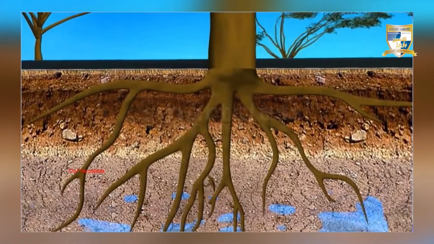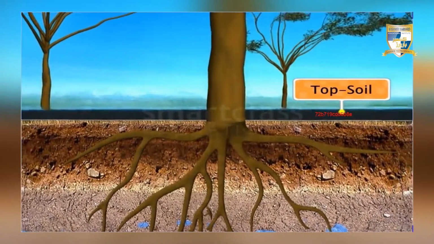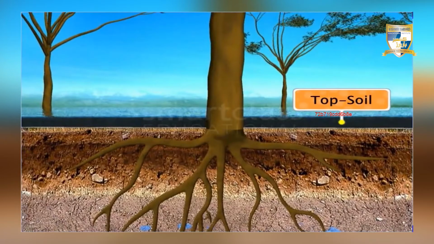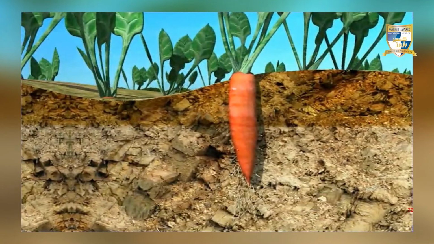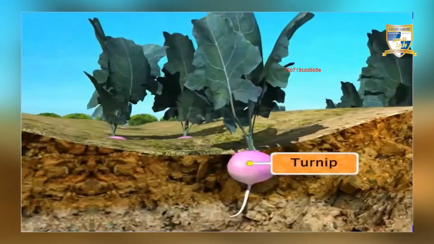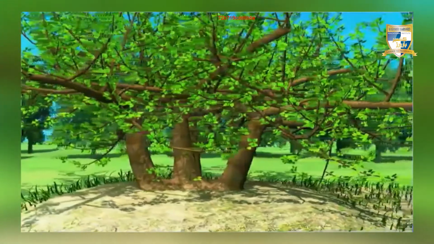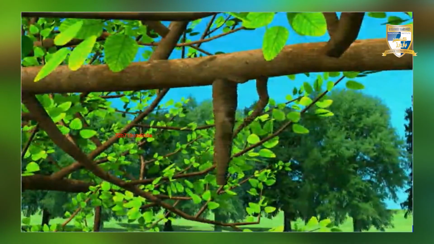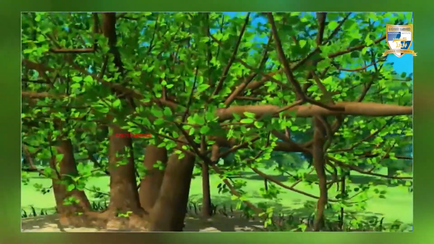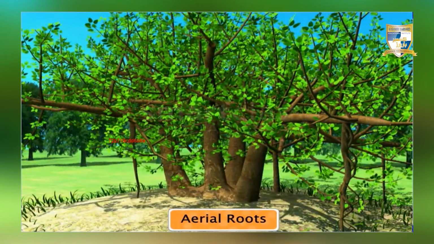Roots bind to soil particles and prevent the topsoil from being washed away by water or blown away by wind. Roots sometimes store food for the plant. There are certain roots such as carrot, turnip and cassava that human beings eat. Roots of certain plants like banyan grow above the ground. They emerge from the branches and later move into the ground. These roots provide support to the tree and are called aerial roots.